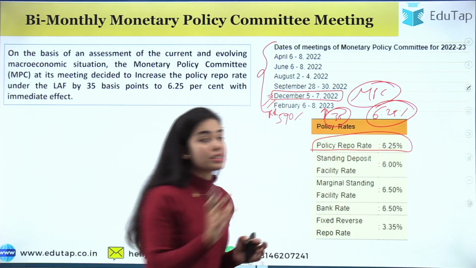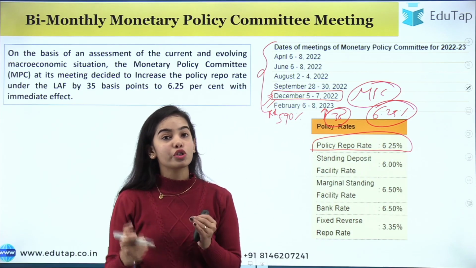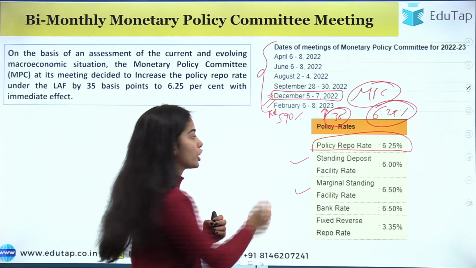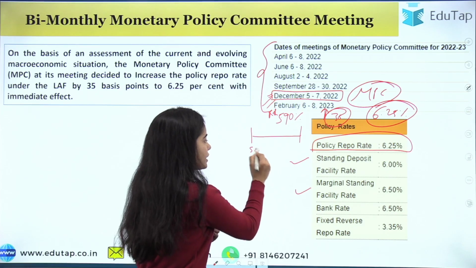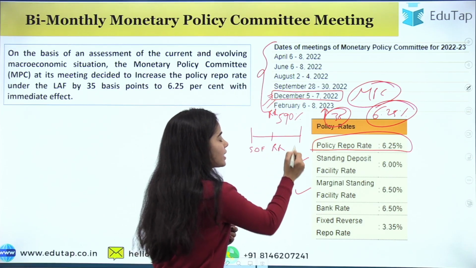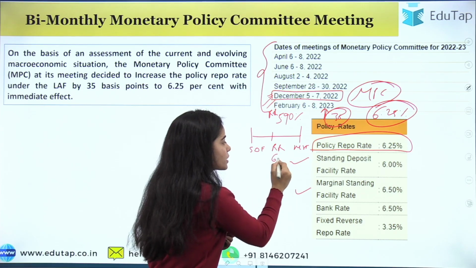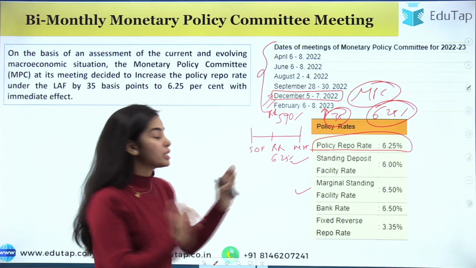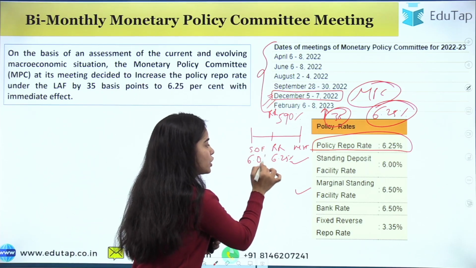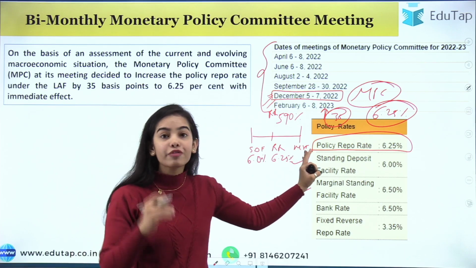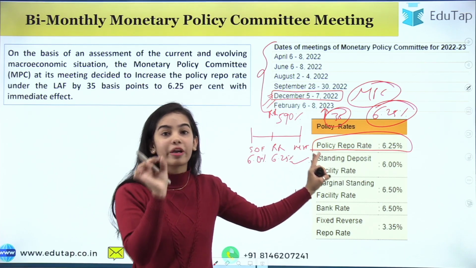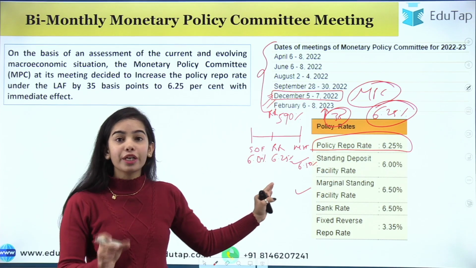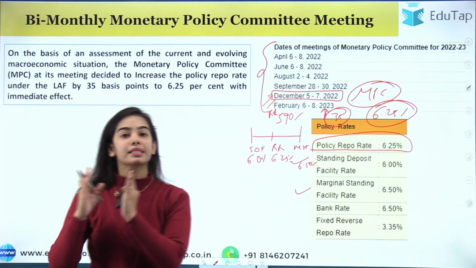When the repo rate is changed, the other rates also change, because the SDF and the MSF are linked with the repo rate. Here you can see the SDF, here is the repo rate, and here is the MSF. If the repo rate is 6.25%, the SDF is below the repo rate by 0.25%, so it has become 6%. The MSF is above the repo rate by 0.25%, so now it has become 6.50%. Through the repo rate, you can remember what the SDF and the MSF are.